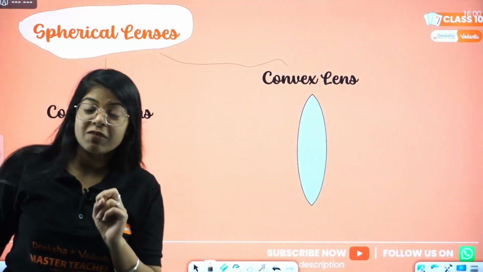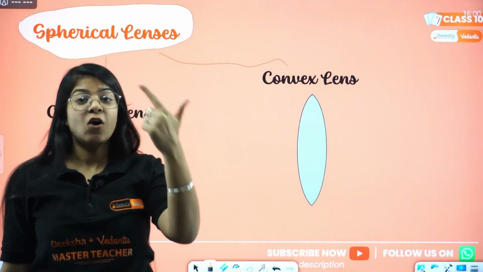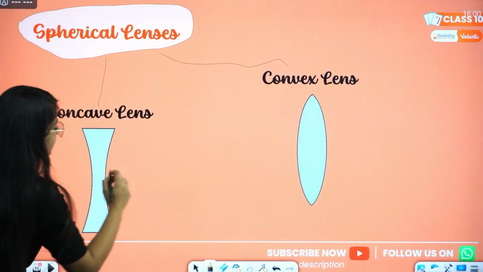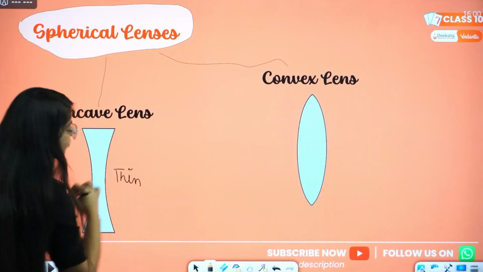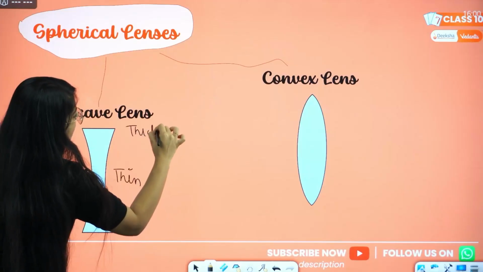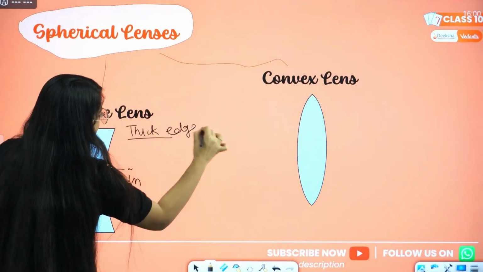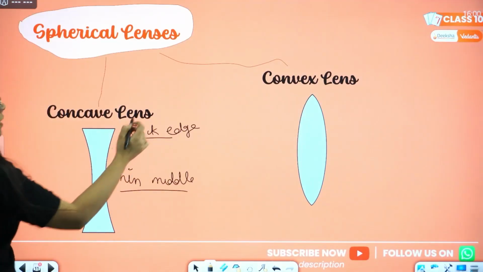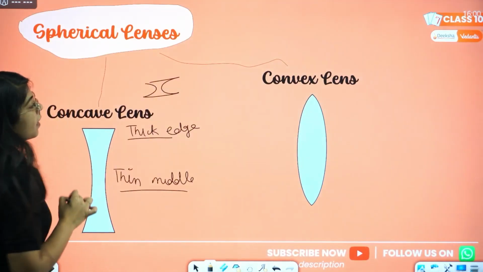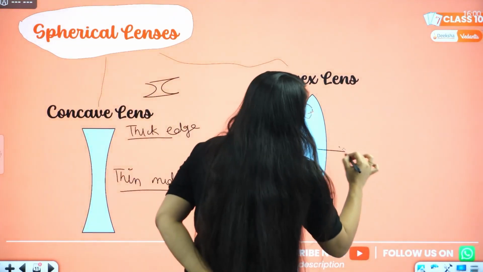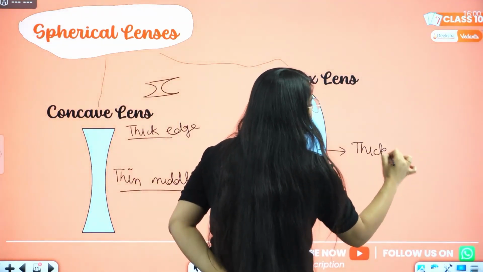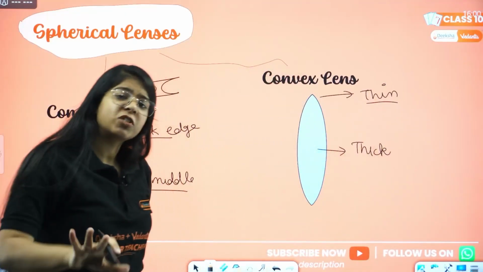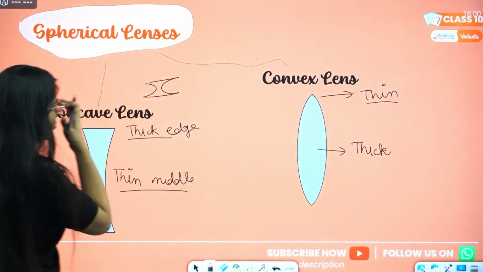Now we have two types of lenses, concave lens and convex lens. Concave lens is thinner in the middle but thicker at the edges. Thicker at the edges and thinner in the middle. Done, that's how you remember. Convex lens, however, is thick in the middle but thinner at the edges. This is just the opposite. We know that by this much, right?